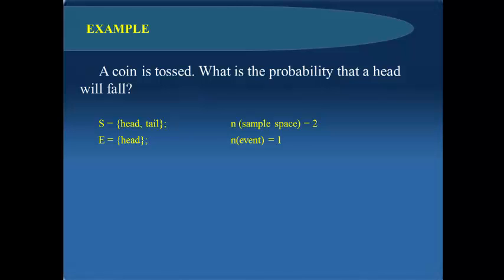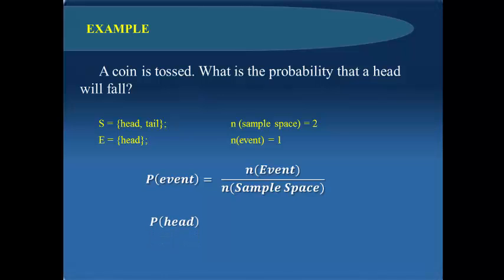The N of the event is just 1. The probability of an event is equal to the event over the sample space. The probability of getting a head is 1 over 2, or 0.5.